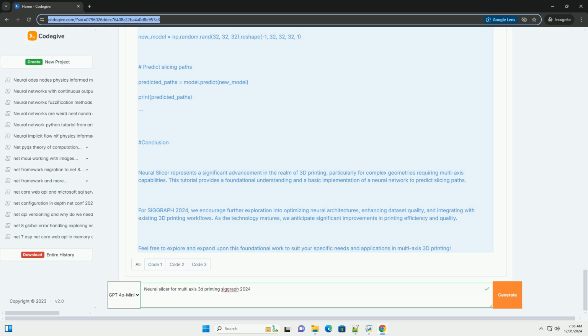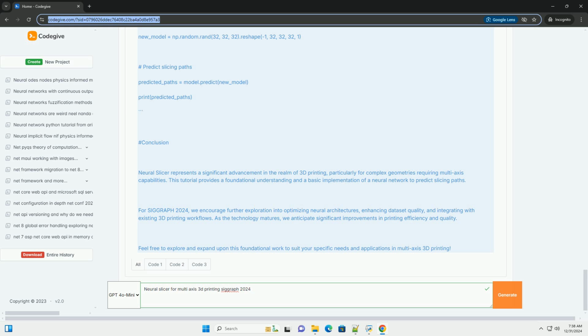Step 2. Data preparation. For this example, we will create a synthetic dataset. In a real-world scenario, you would use a dataset of 3D models and their slicing paths. Python. import numpy as np. def generate_dummy_data(num_samples): generate dummy 3D models as voxel grids and their corresponding slicing paths.